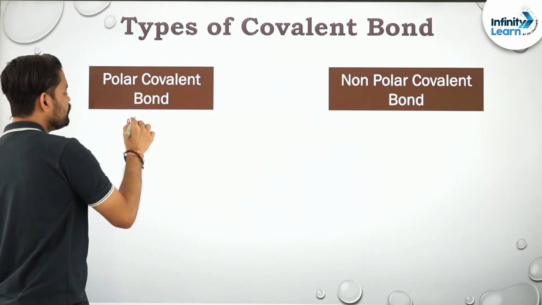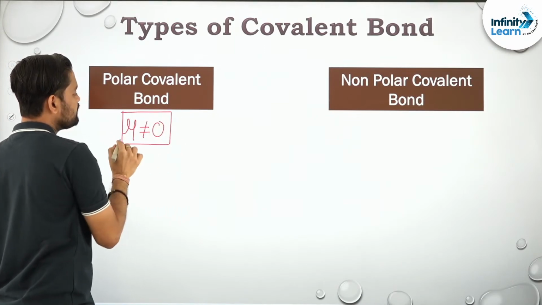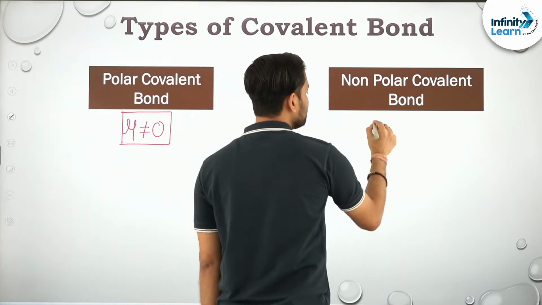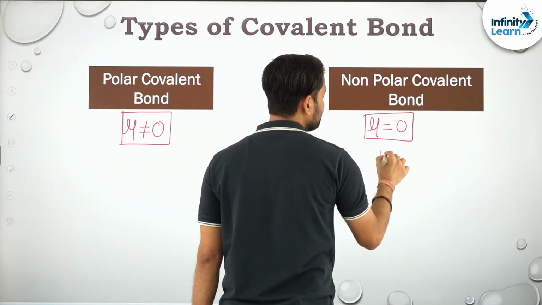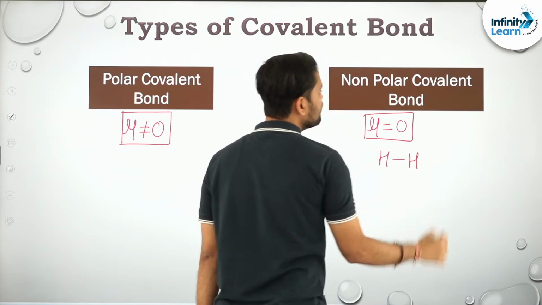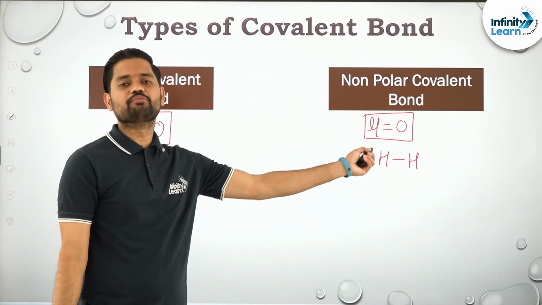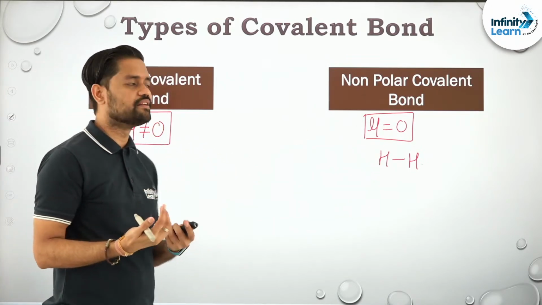A polar covalent bond is one whose dipole moment is not equal to 0. That means it has some polarity, right? And talking about non-polar covalent bonds, its dipole moment will be equal to what? 0. Like for example, hydrogen, hydrogen. The bond that exists between them is what? Non-polar. Why? Because both hydrogen atoms have the same electronegativity, hence the electron is not shifted towards either side.